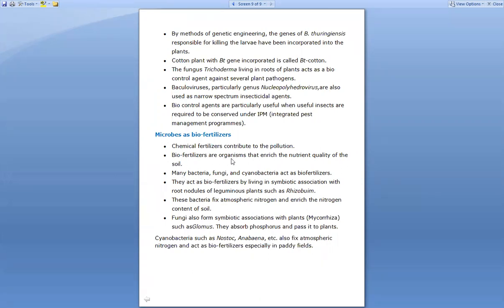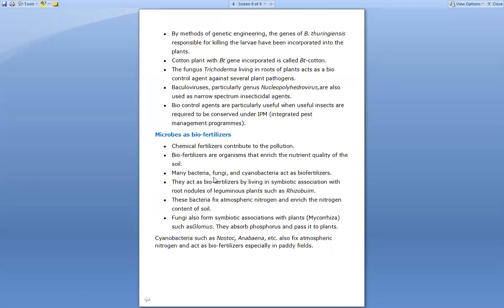These biofertilizers are organisms that enrich the nutrient quality of the soil. So rather than using chemical fertilizers, biofertilizers should be used, and these biofertilizers are rich in organisms which increase the nutrient quality of the soil. So when the biofertilizers are given or sprayed on the particular soil, what happens? It increases the quality of the soil. Simply we can say that it increases the fertility of the soil.